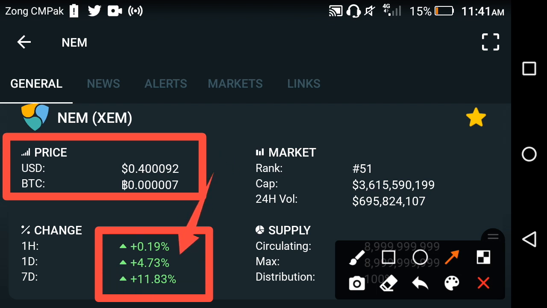In the last 1 hour, the last 1 day, the last 1 week, all the changes in the XEM have gone positive, friends. So absolutely congratulations to all XEM holders.